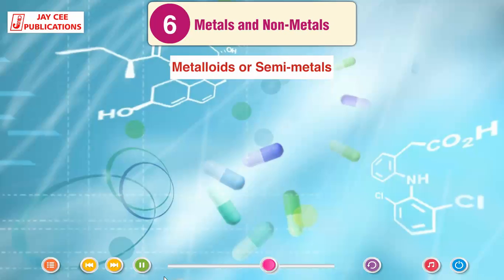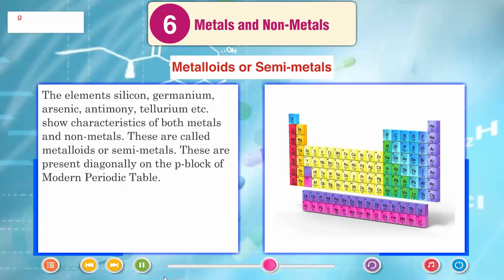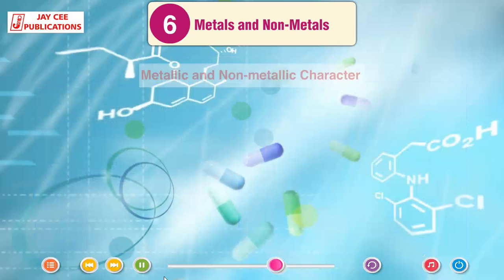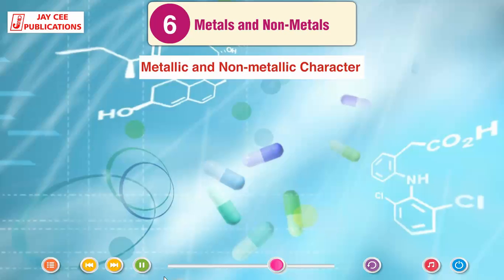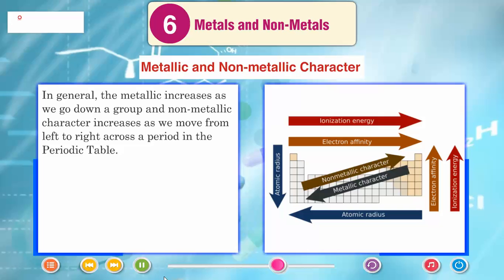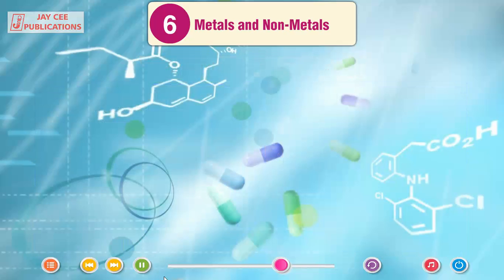Metalloids or semi-metals. The elements silicon, germanium, arsenic, antimony, tellurium, etc. show characteristics of both metals and non-metals. These are called metalloids or semi-metals. These are present diagonally in the p block of the modern periodic table. Metallic and non-metallic character: in general, metallic character increases as we go down a group and non-metallic character increases as we move from left to right across a period in the periodic table.